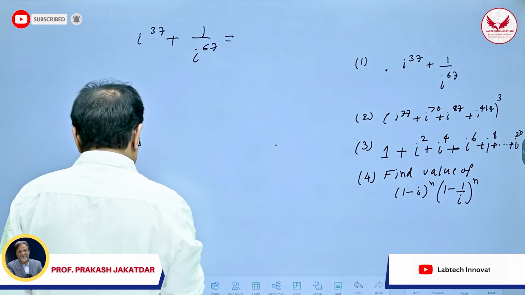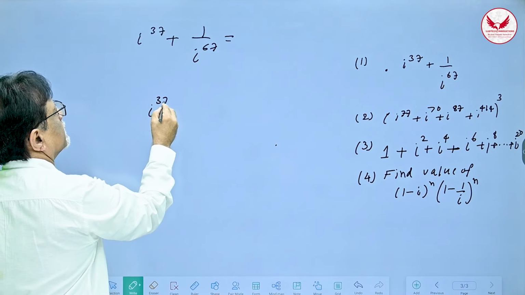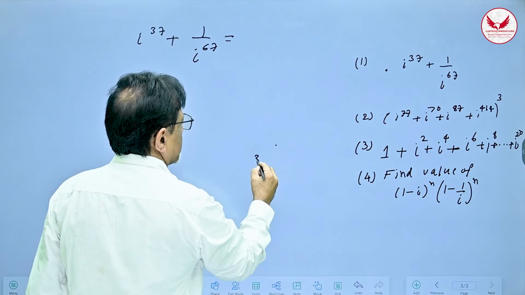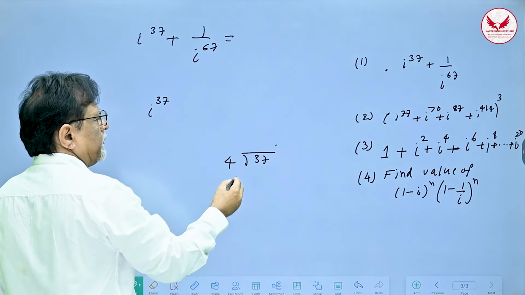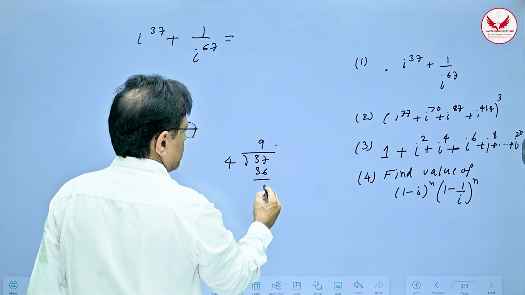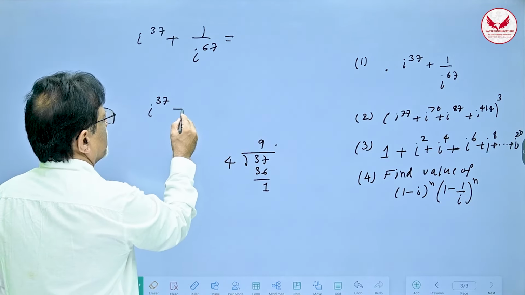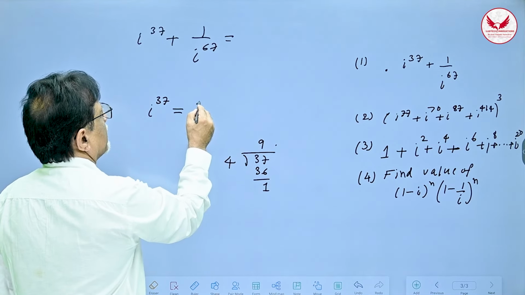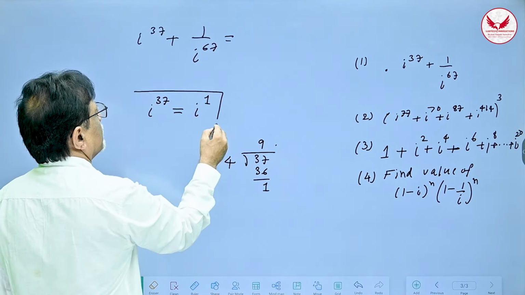So let us first find what is i raised to 37. Now if I divide 37 by 4, then you know 9 4s are 36. So the remainder is 1. So the answer is i raised to the remainder, that is i raised to 1.